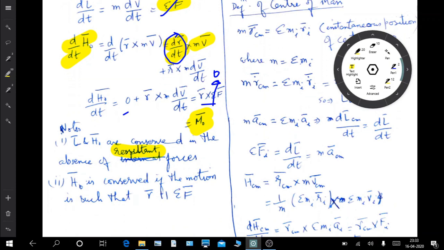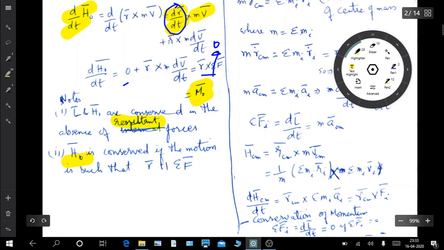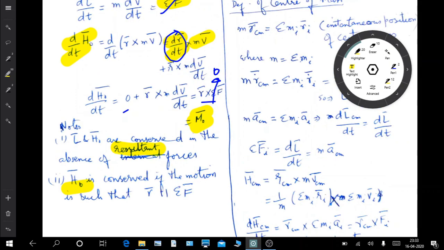And in addition to this, H naught is conserved if the motion is such that r is parallel to f. We can also have a situation when the cross product of r cross f is 0, when the sine of theta, the angle between the two, is 0, so this is also 0, and the angular momentum is conserved. So linear momentum and angular momentum both are conserved in the absence of resultant forces, net summation of force is 0, and in addition to that, H naught or the angular momentum is conserved if r is parallel to f.